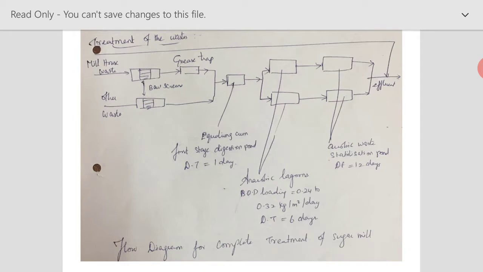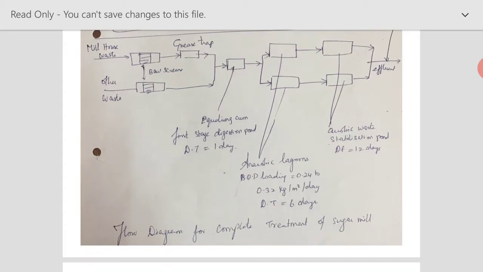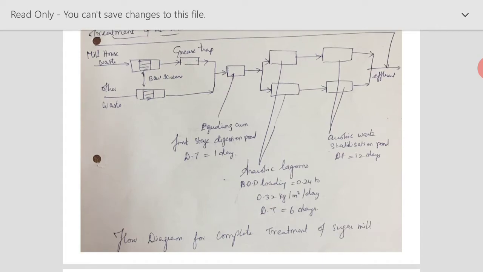See, this is a very important equalization cum first stage digestion tank. It is very essential for every sugar industry to have, because the sugar industry is one of the intermediate industries, that is, it will not operate continuously for all the 24 hours. So it will operate only intermittently, depending upon the raw material arrival as well as raw material requirement.